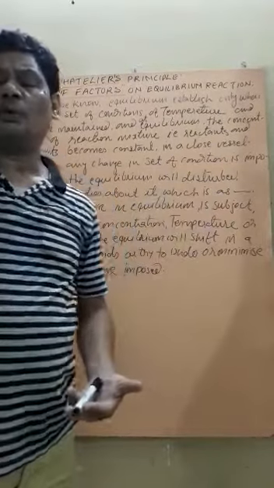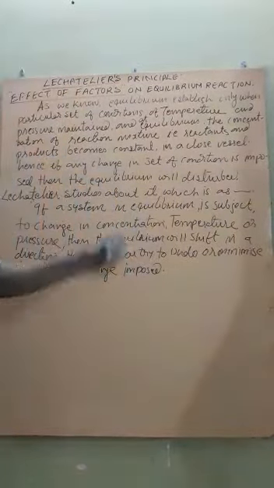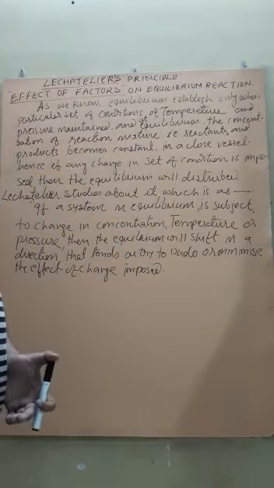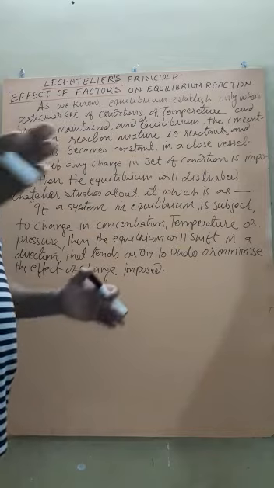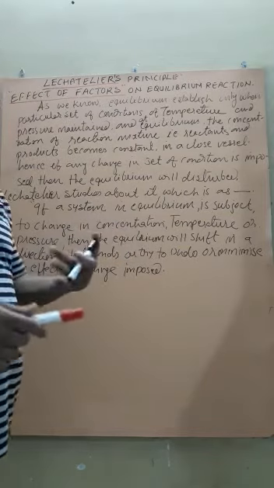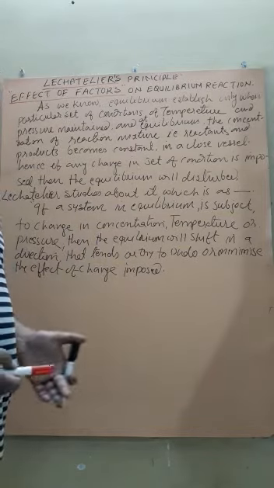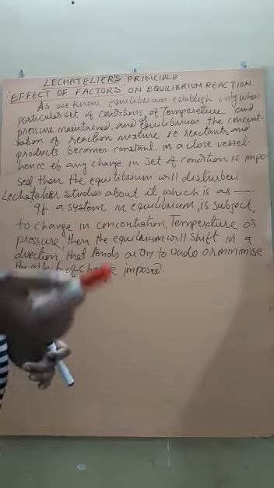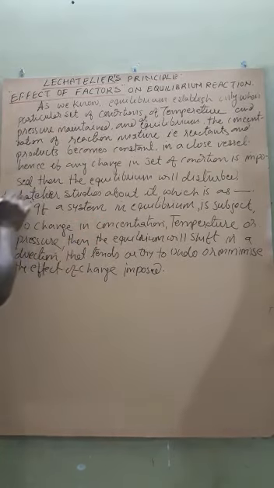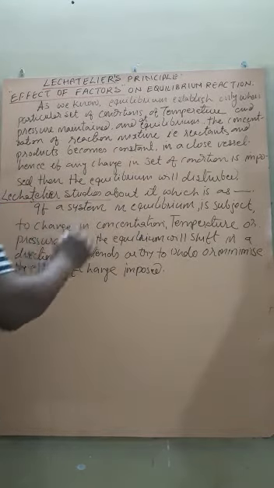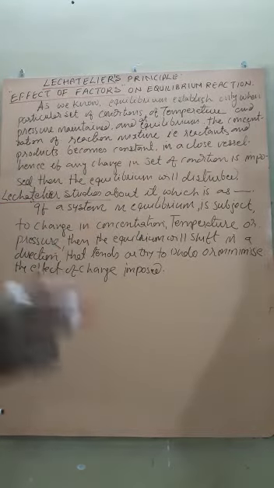So here we have to find out which type of factor can affect the chemical equilibrium, that is, we have to find out its conditions and how it affects the equilibrium reaction. This is studied by Le Chatelier, hence it is called the Le Chatelier principle. What is this?